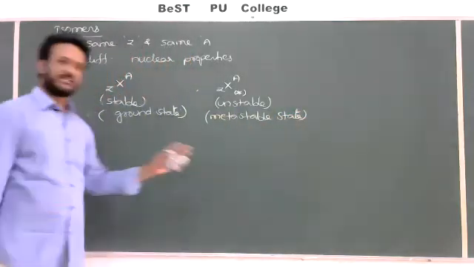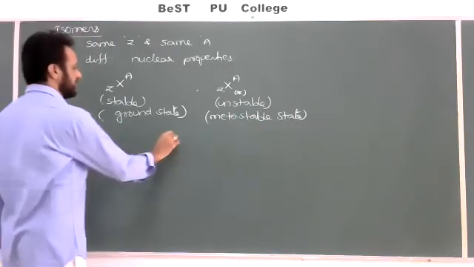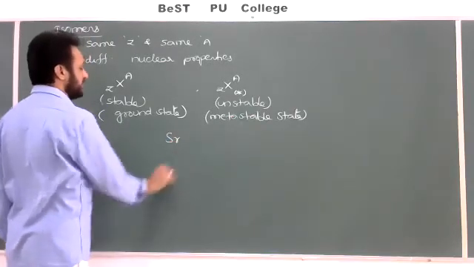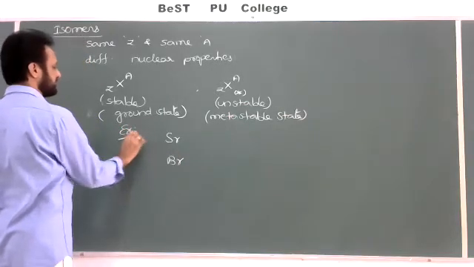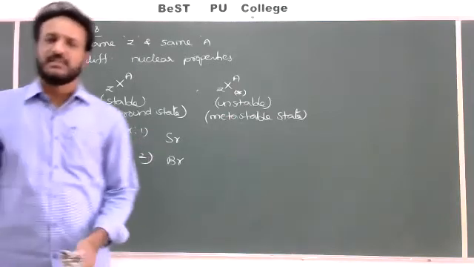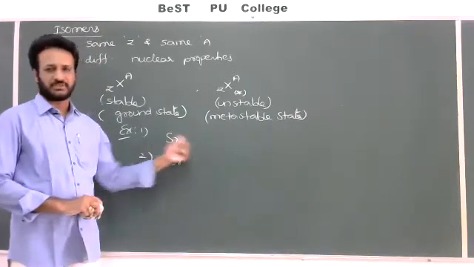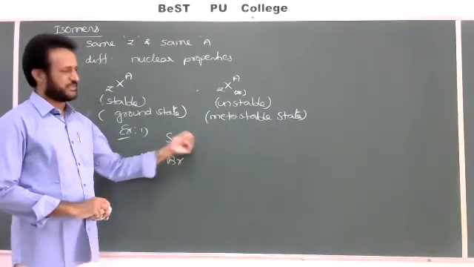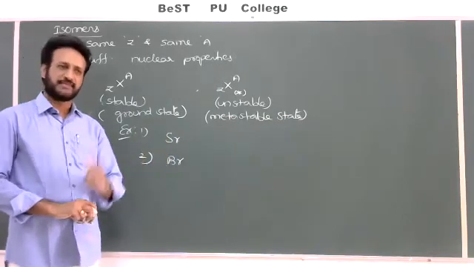But both are having the same atomic number. For example, let me take strontium, Sr, or bromine. You may take both, you can take examples only. So strontium has two atoms, not necessarily isotopes. Strontium only may take same atomic number, same mass number.